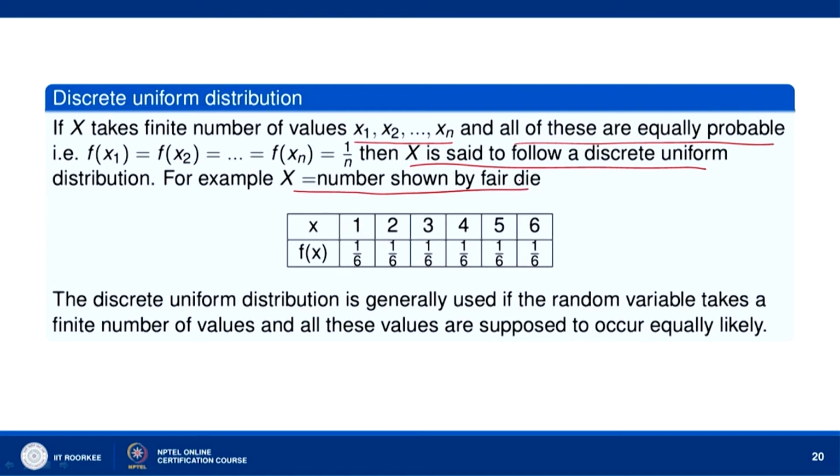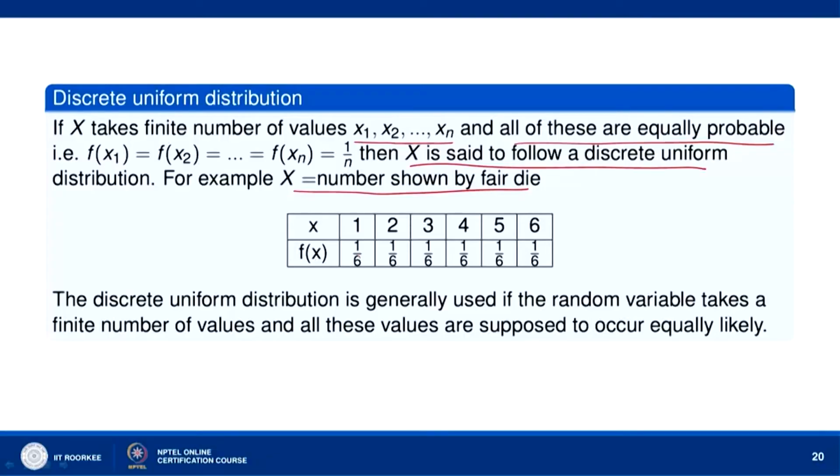When we have a fair die, the number shown by the die when it is thrown can be 1, 2, 3, 4, 5, 6, and they are all equally probable. Each one has the probability 1 by 6. The discrete uniform distribution is generally used if the random variable takes a finite number of values and all these values are supposed to occur equally likely. So the number shown by a fair die is an example of a uniform discrete distribution.